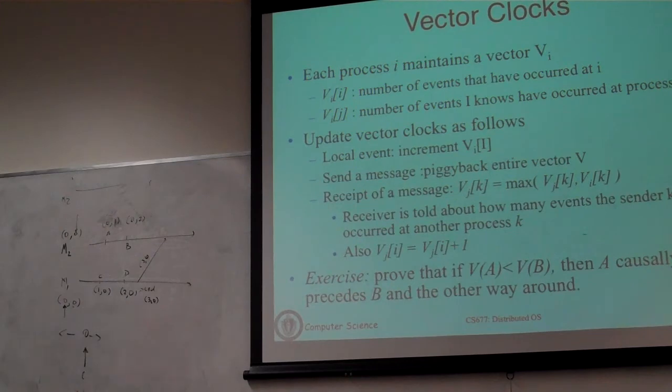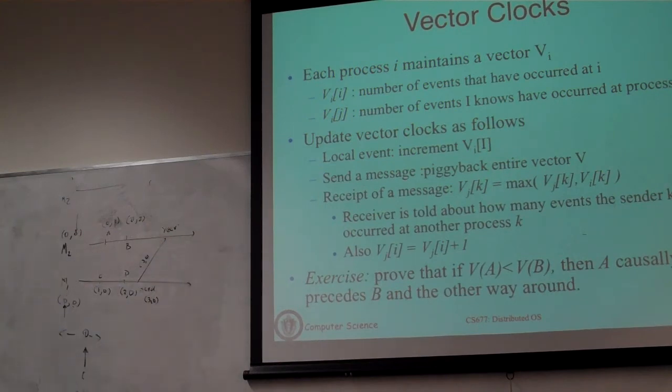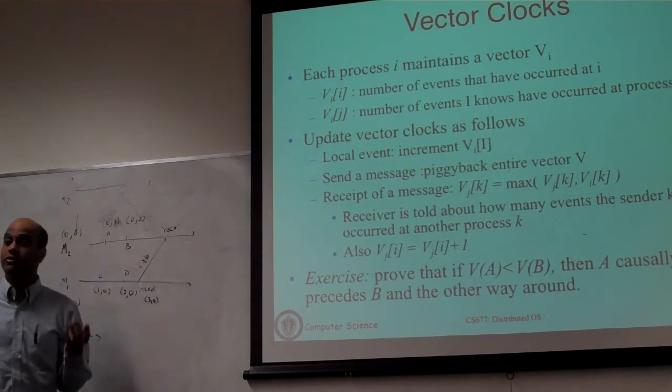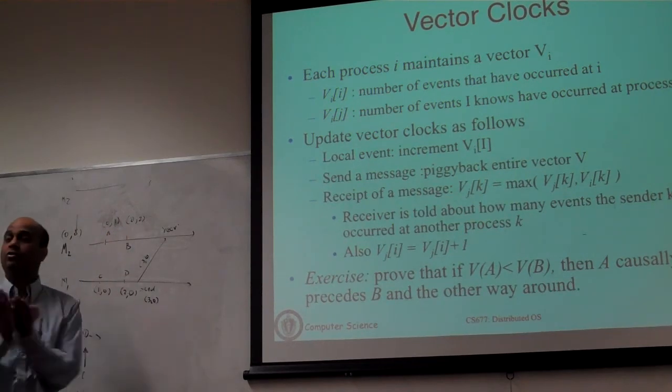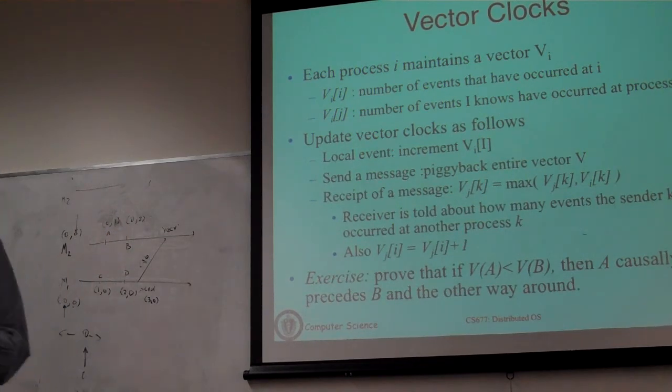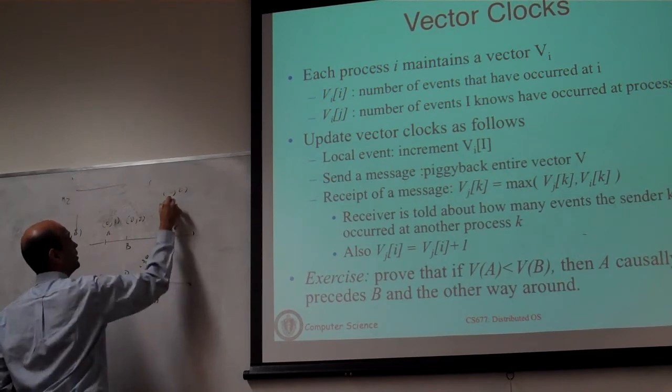So this is the receipt event. When you receive a message, you do the same thing. You take the clock that has arrived, take the clock that's local, and do a max of each element of the vector. Here the local clock value happens to be 0, 2, and what has come is 3, 2.